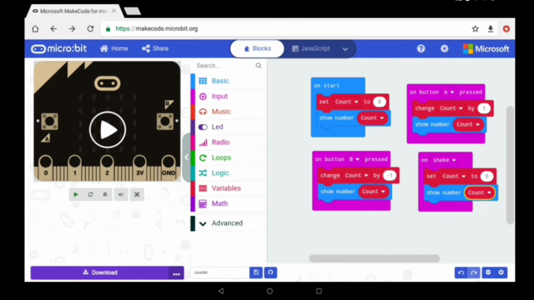The code is now complete. Let's take a look at the preview.